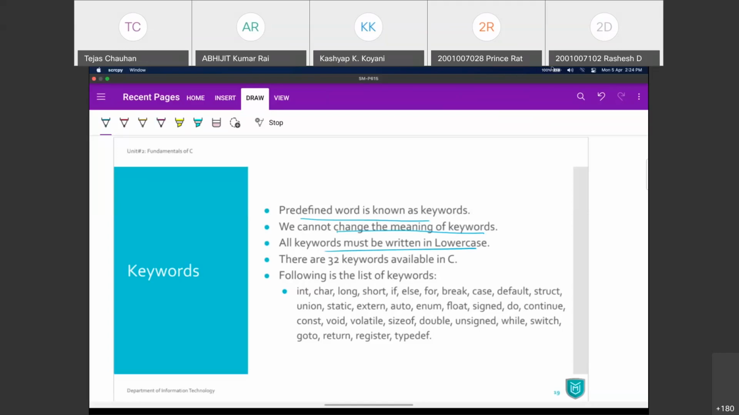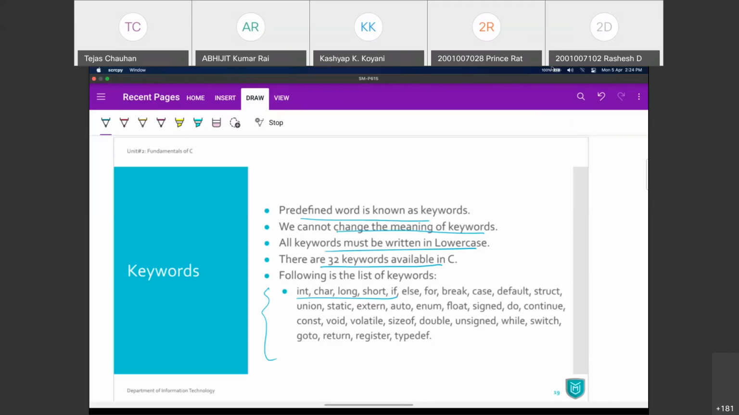There are 32 such keywords available in C. This is a list of all those keywords. Throughout this semester, we are going to use many of these keywords, and we'll start with the basic data types, like int for integer, char for character, then long and short. Those are basic data types. We will see them in a bit.